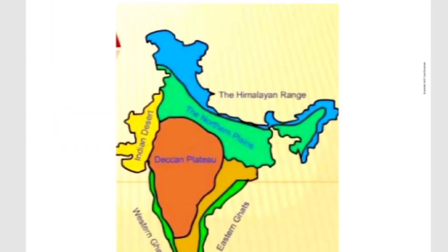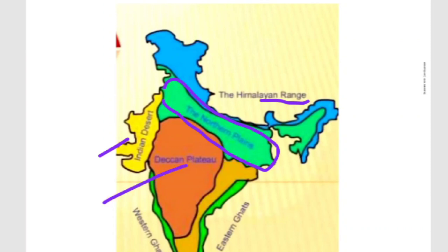This is one of the physical features of India.